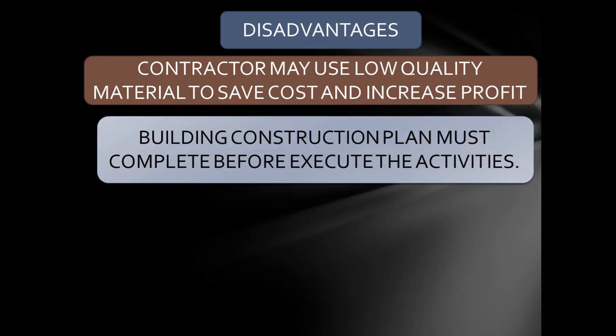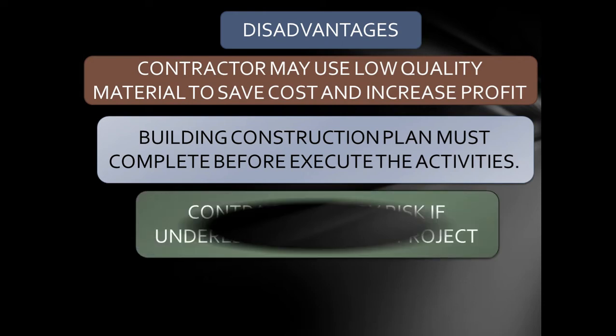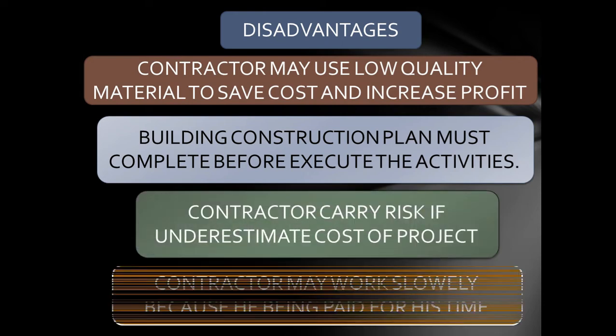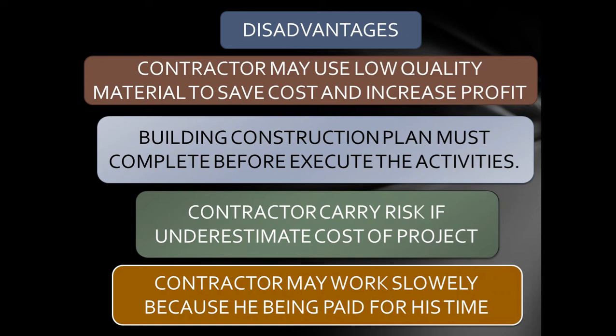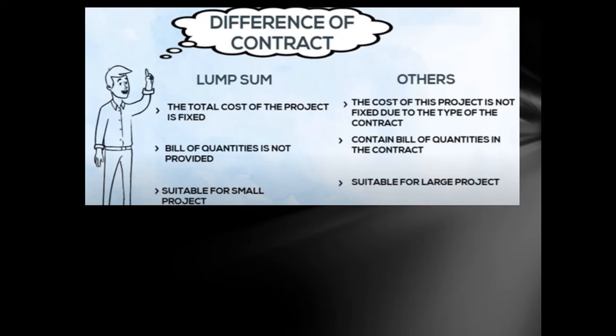The building construction plan must be complete before executing the activities. The contractor carries the risk. If the cost of the project is underestimated, the contractor may work slowly because he is being paid for his time. So after that we will go to the differences between contracts.